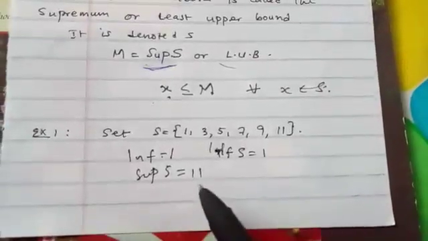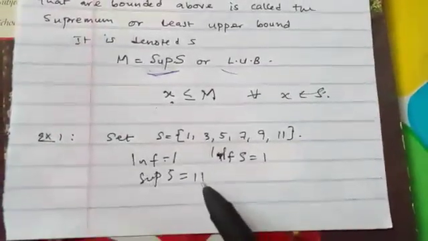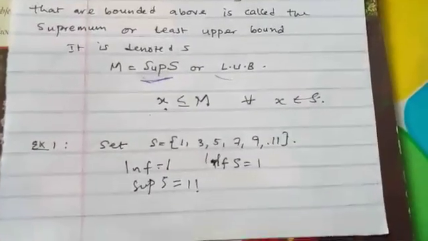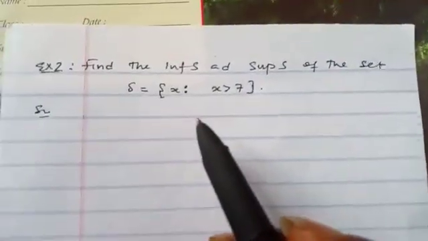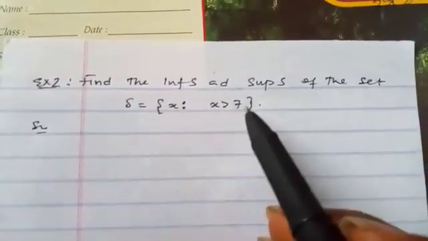The supremum is 1, while the supremum of this set is 11. So it's just like the upper bound and the lower bound. So we have another example here. We want to find the supremum and the infimum of this set.